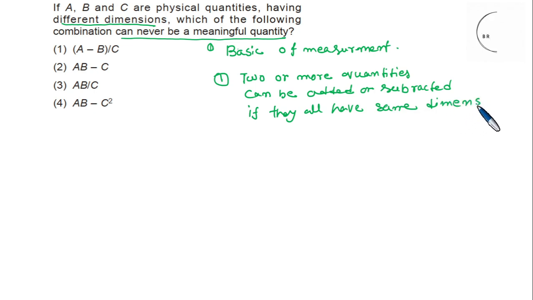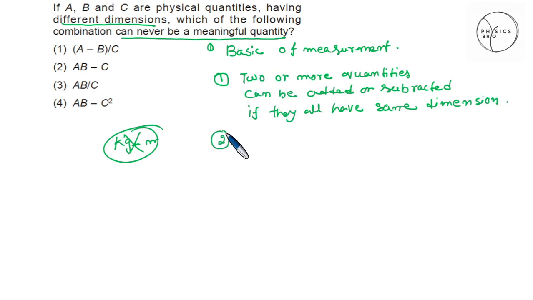So you cannot add kilogram and length, kilogram plus meter, it is not possible. You have to add kilogram and kilogram. So two or more quantities can be added or subtracted if they all have the same dimensions. That is the first idea of the measure theory, or basics of measurement.